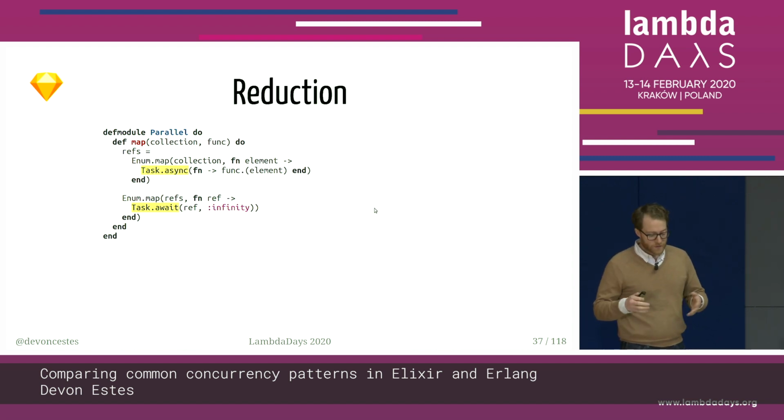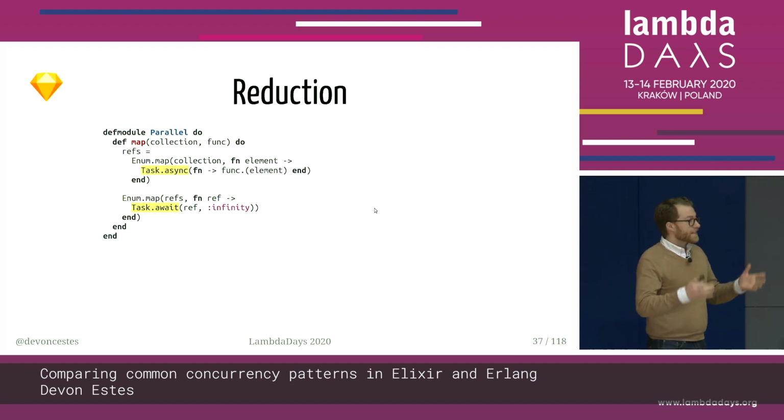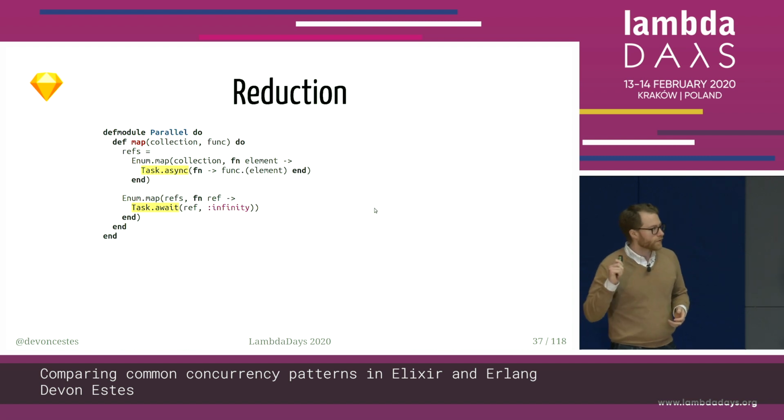And what it does is it returns a ref. We'll learn a little bit more about that in a second. And then it takes that list of refs, those references, and then it waits for each of those. So the wait is synchronous, that's blocking, but the map step is asynchronous. So that's in parallel, but then the reduce is in series. Because I'm pretty sure most of you don't know what's going on in that function, we're going to dig a little bit deeper into the Elixir standard library and see, again, a very simplified version of what's happening there.